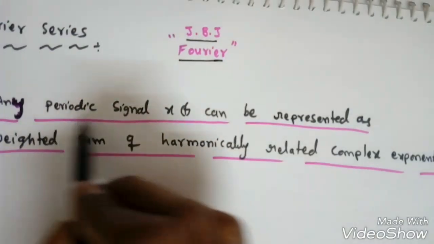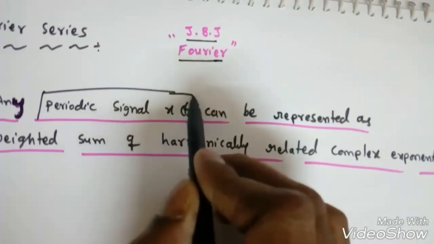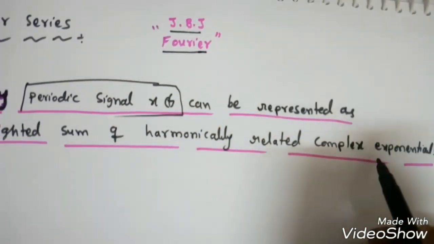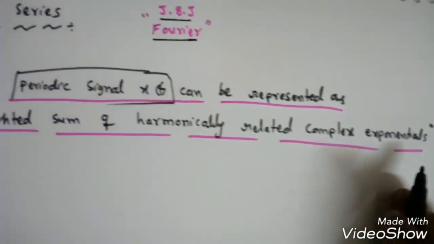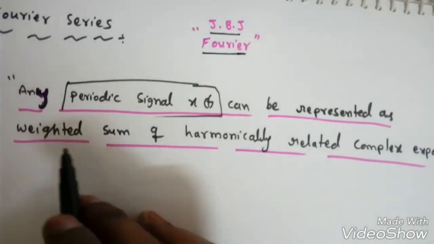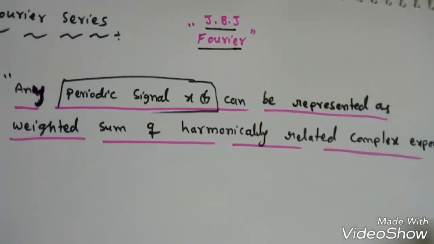Remember this point. We have seen what is a complex exponential, what is a harmonic and what is a weighted sum. We can also say a linear sum of harmonically related complex exponentials.